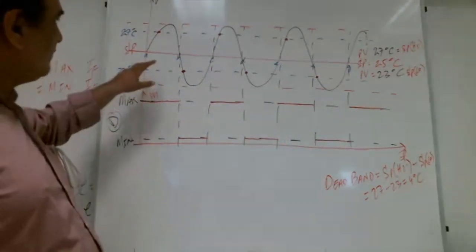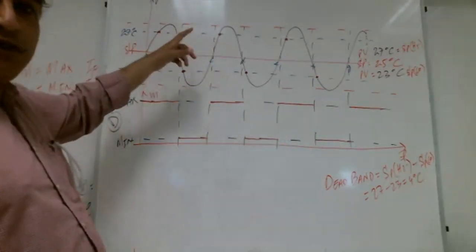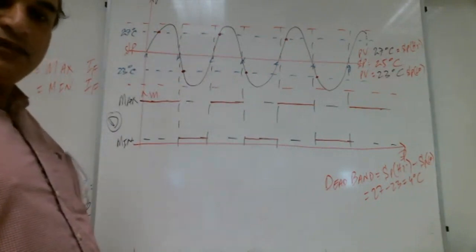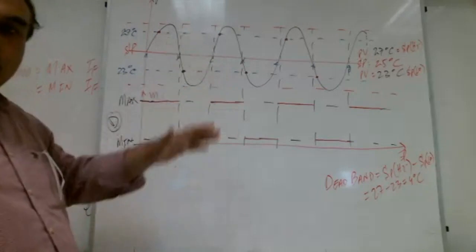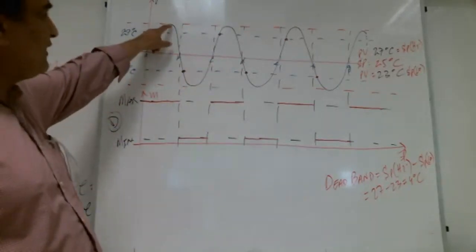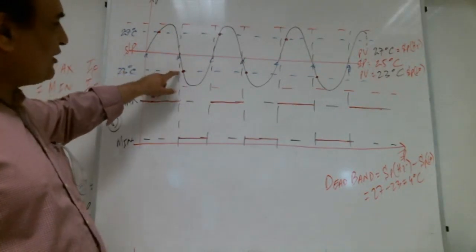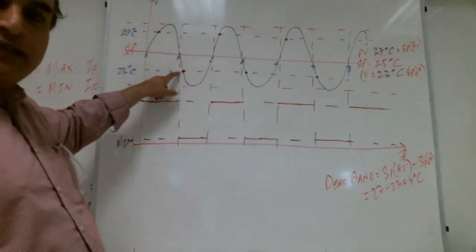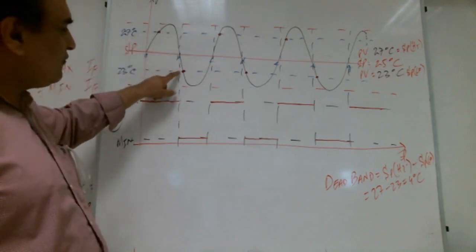So what is happening? Now it will take more time to get on, and it will take more time to get off. So there is a safety now. It will not go like on, off, on, off, on, off. It will get on here, then it will wait. It will come back here. When the temperature decreases from this point, then it will get on here again. So it is getting on here and then getting off here.